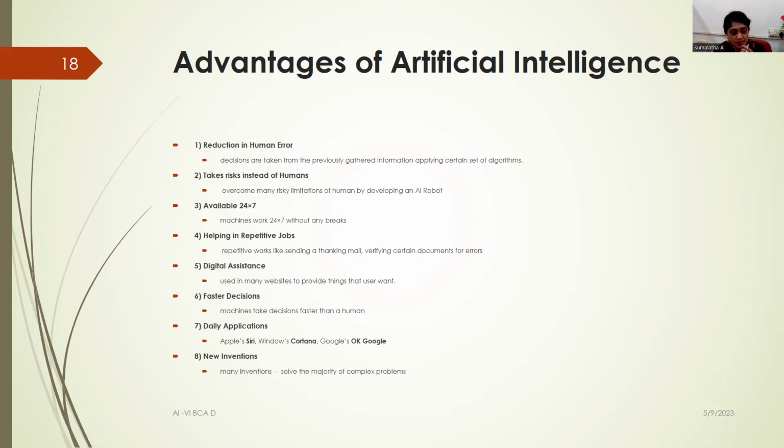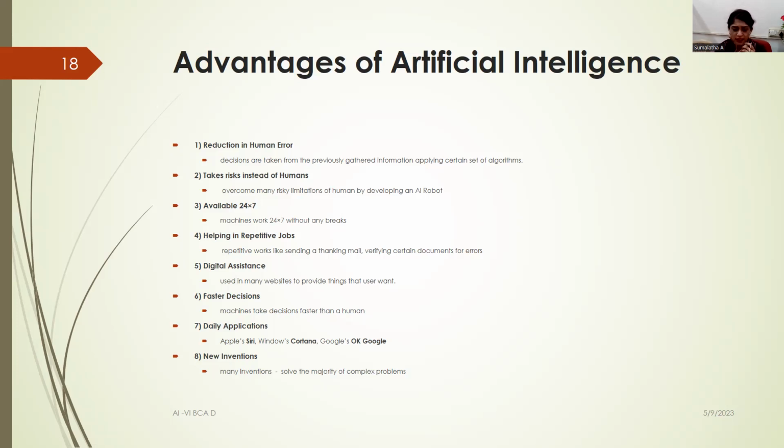The second advantage is that it takes risks instead of humans. It is available 24 by 7. It also helps in the repetitive jobs that we are doing. It could be any work, for example, some document work that we are trying to do, and AI would help us do it instantly. And it helps us come up with faster decisions. Digital assistance is also one of the advantages.